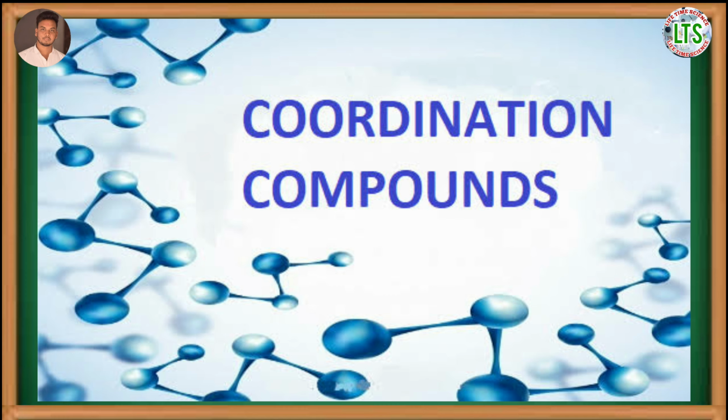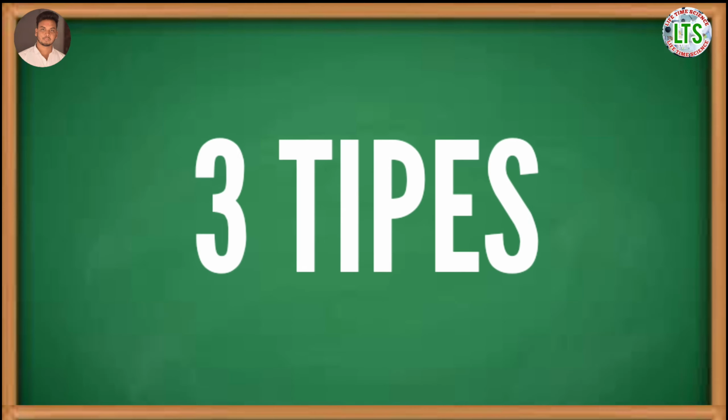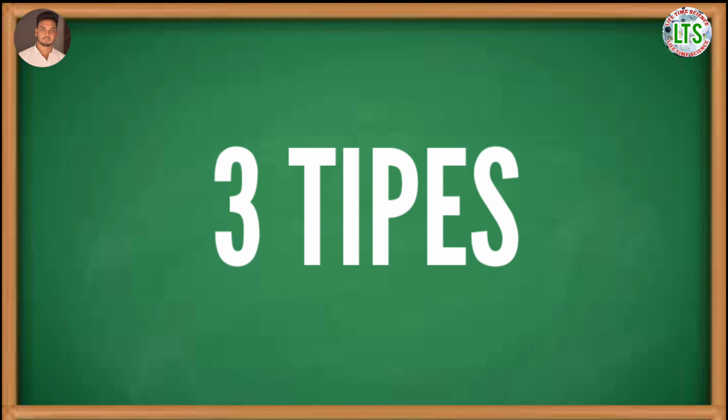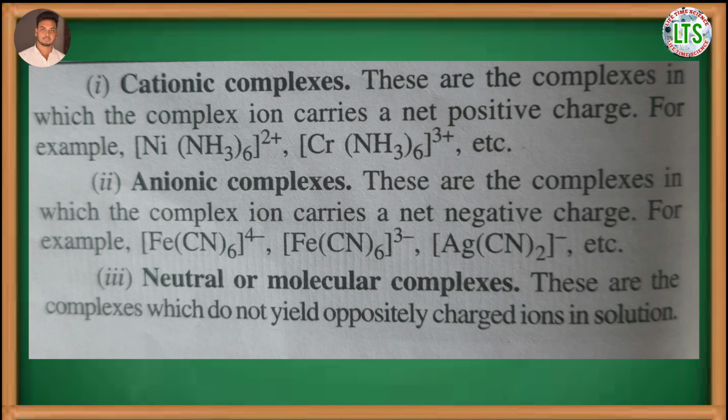However, coordination complexes are of two types. First is perfect coordination complexes and second is imperfect coordination complexes. Imperfect coordination complexes like [Ag(NH3)2]+, diamminesilver(I) ion, dissociate into constituent ions in solution, whereas perfect coordination complexes never do so. Perfect coordination complexes are of three types. First is cationic complexes, second is anionic complexes, and third is neutral complexes.